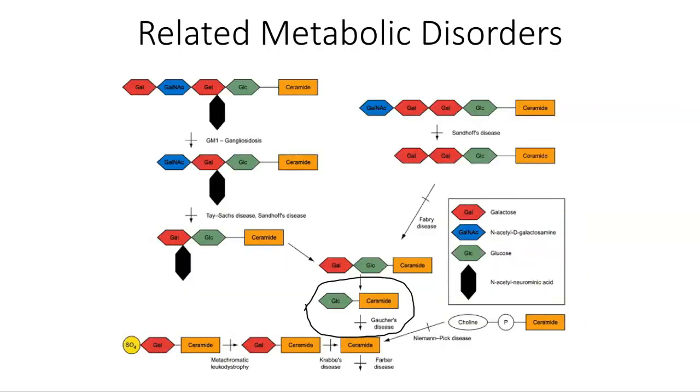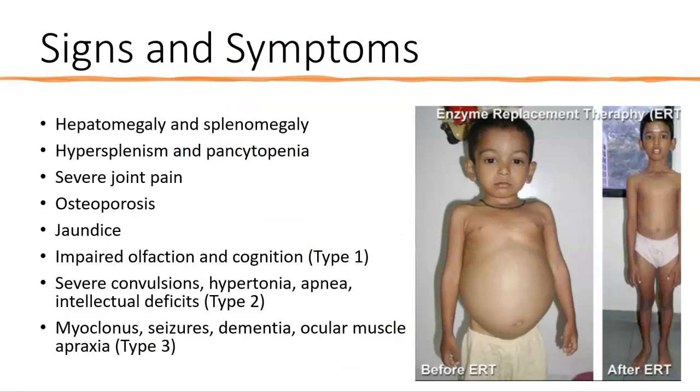With this figure here, I just wanted to highlight that there are several metabolic disorders that are caused in a single metabolic pathway. And here I circled Gaucher disease, which, as I mentioned, is caused by a lack of glucocerebrosidase, which is the enzyme involved in lysosomal biochemistry, but is related to several other diseases such as Tay-Sachs, that are related to the same metabolic sequence. So in this slide, I will talk about some of the signs and symptoms that are associated with